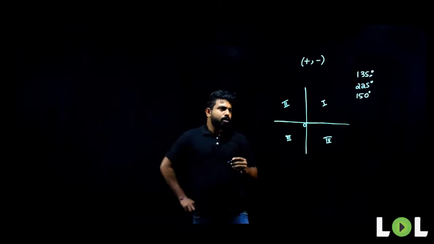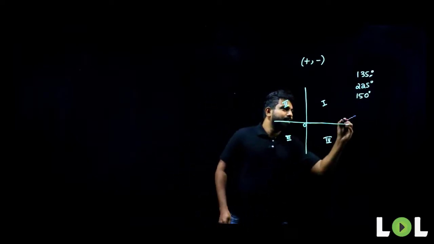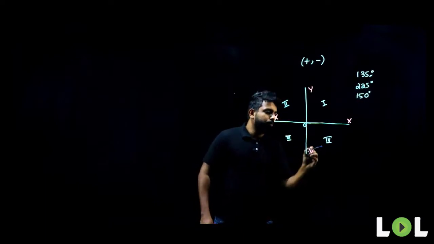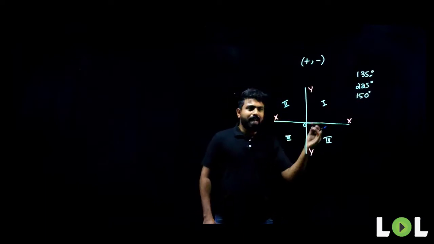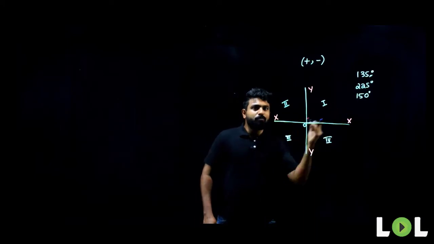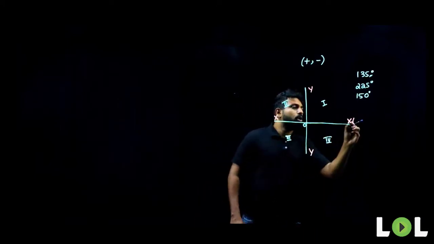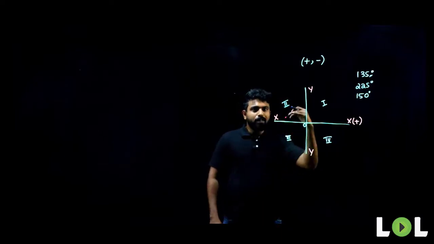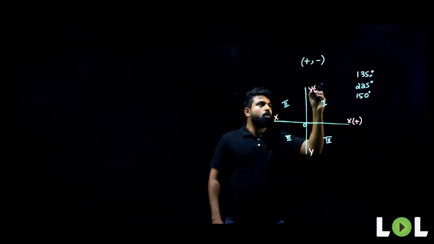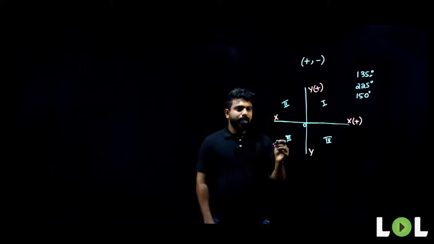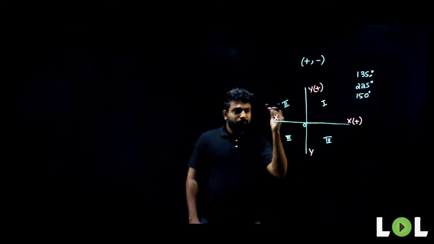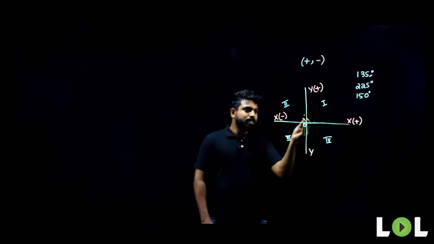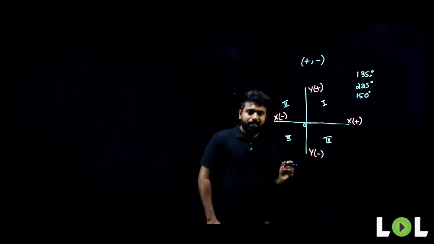Let this be my x-axis, and this will be my y-axis. Again, same x and y. For all the values on the x-axis towards the right side of my origin, we all know that the x values are positive. What about the y values? Y values above the origin are positive. What about the x-axis values to the left of origin? Left of origin will always be negative. Similarly, for the y-axis, below origin will be negative.